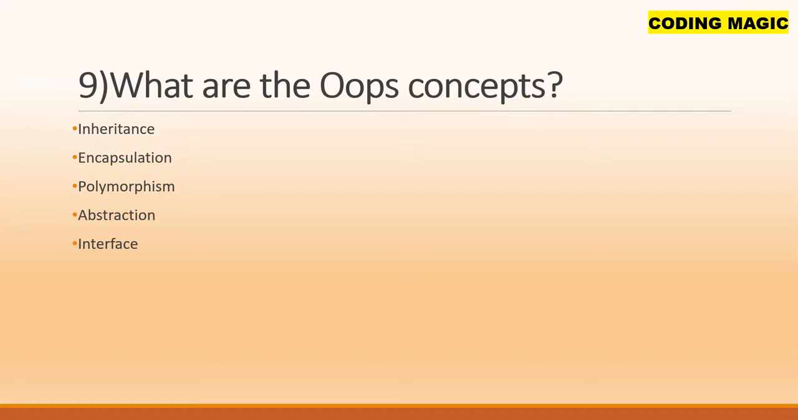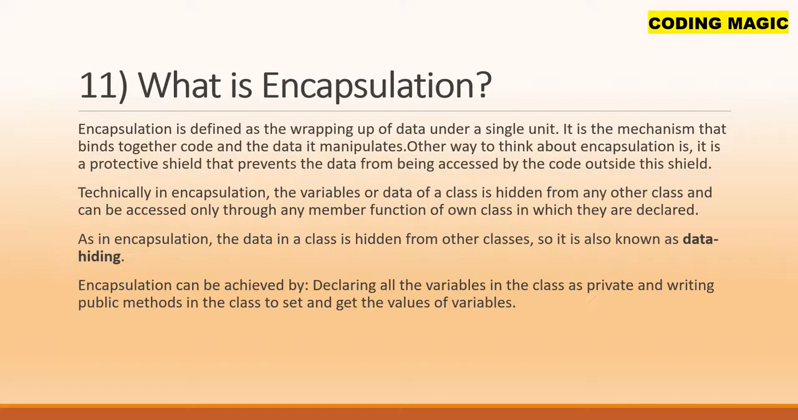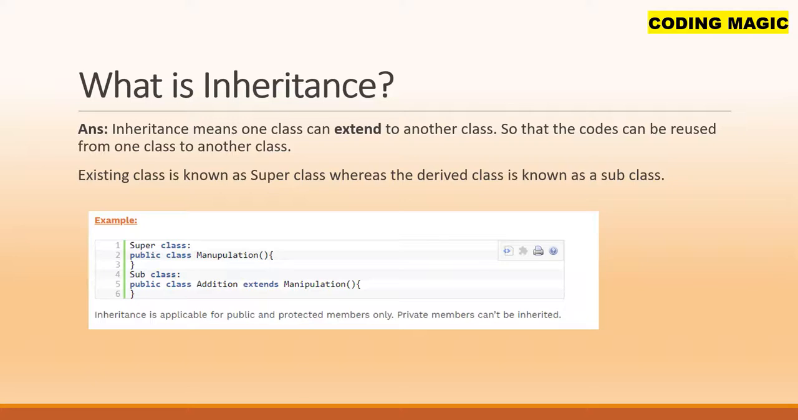What are the OOPS concepts? It's inheritance, encapsulation, polymorphism, and abstraction, and also we have the interface. What is inheritance? Inheritance means one class can extend another class so that the code can be reused from one class to another class. The existing class is known as the superclass, whereas the derived class is known as the subclass. As you can see in the example, we have the class called Manipulation, and Addition extends Manipulation. Inheritance is applicable for public and protected members. Only private members can't be inherited.